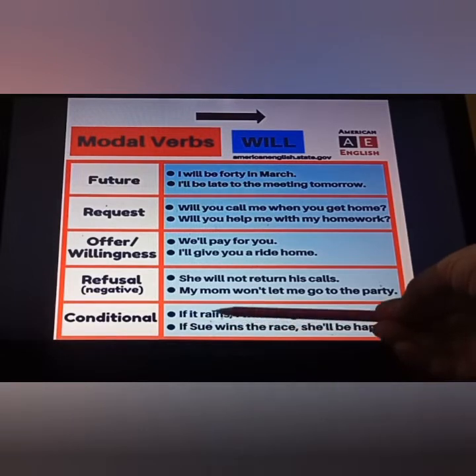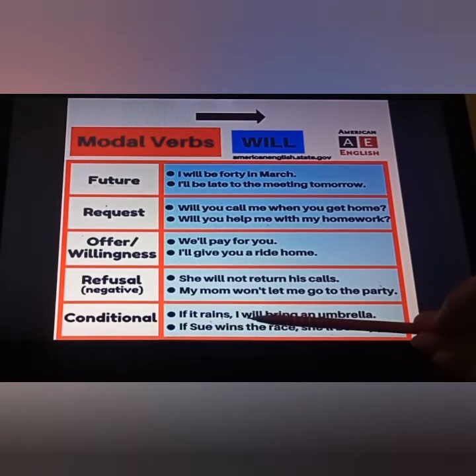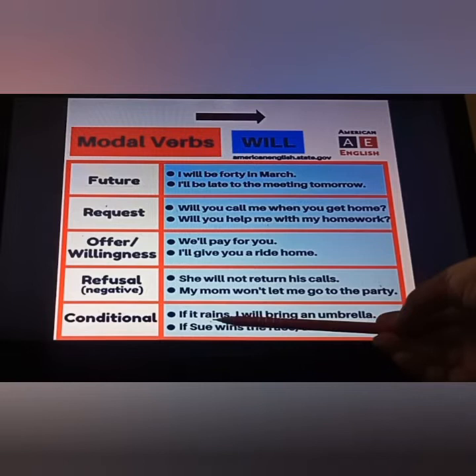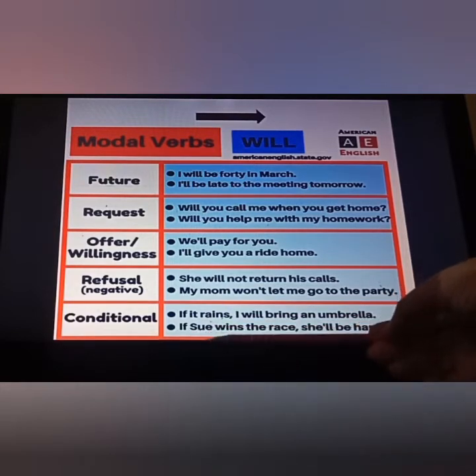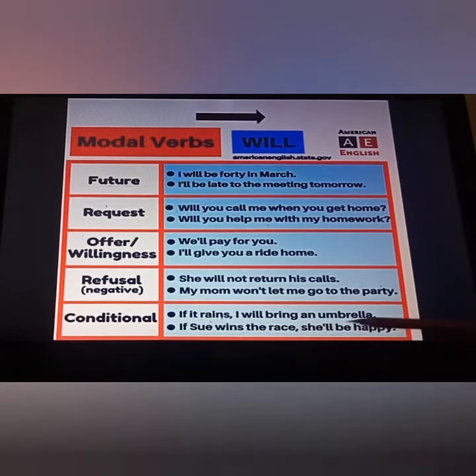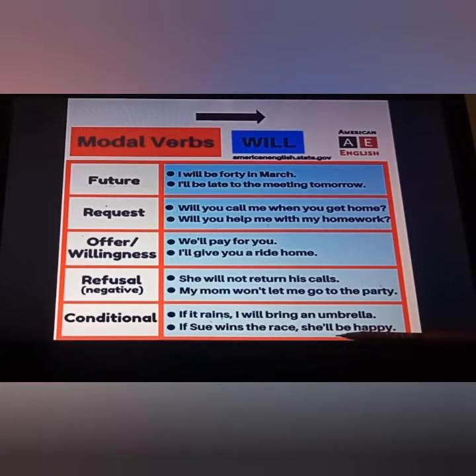If it rains, whenever this condition is given, if simple present tense, then here you have to use simple future tense. Will, bring. Will, verb first form. If verb first form is given, then next sentence simple future tense, will plus verb first form. Here also you can see, if Sue wins the race, she will be happy. Simple present tense after if, and here we have to use simple future tense. Fine. So I hope this much is clear.